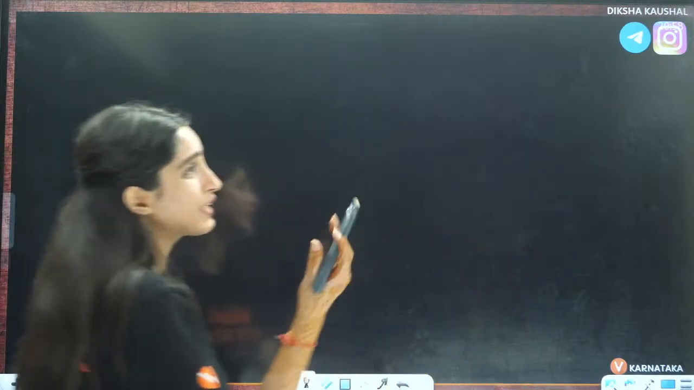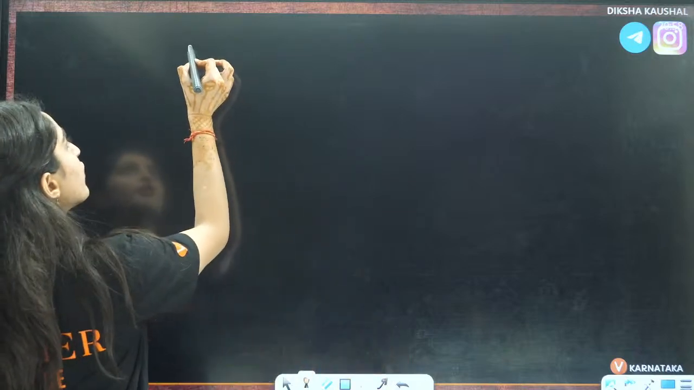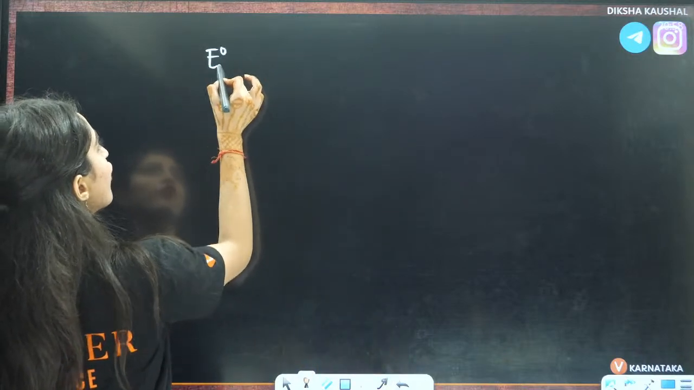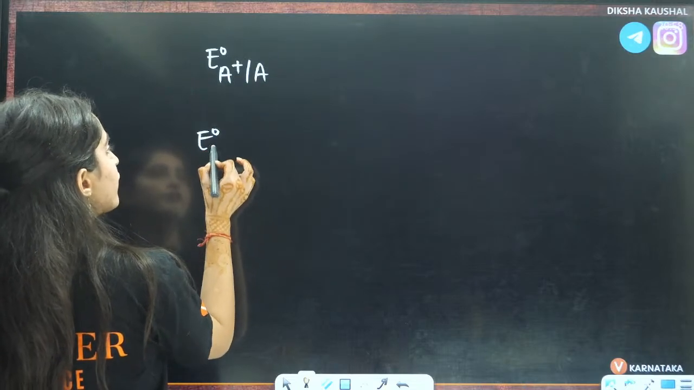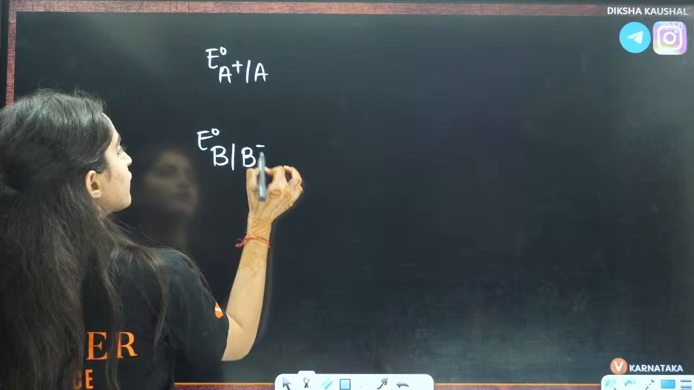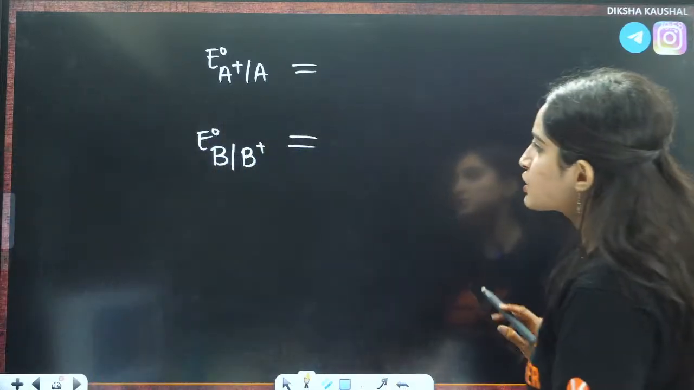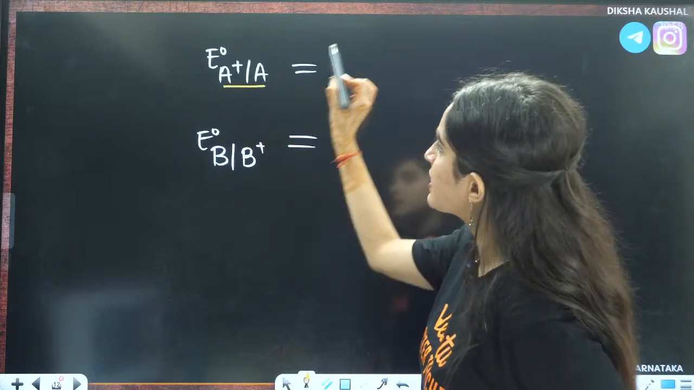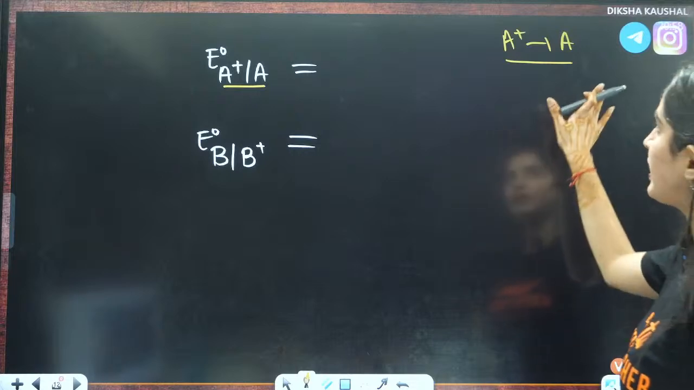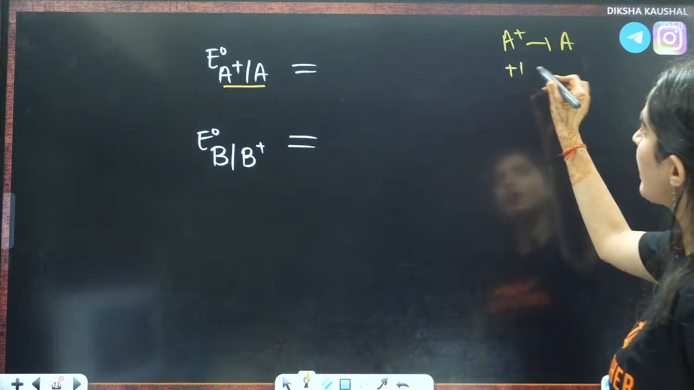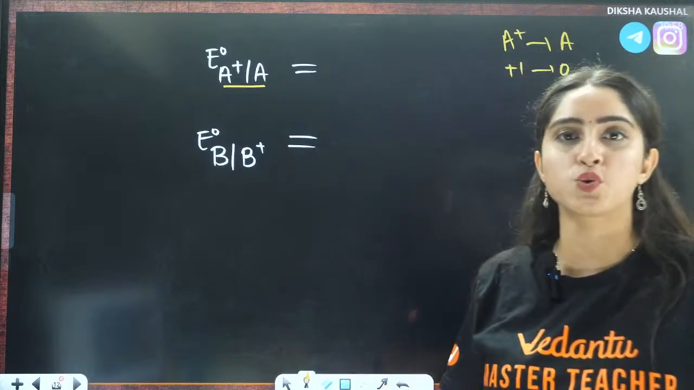Ma'am, how can we see that this is reduction potential and this is oxidation potential? If you have something like this, E naught of A positive to A, or E naught of B to B positive, tell me which is oxidation and which is reduction. As you can see here, there is conversion of A positive to A. That means the charge goes from +1 to 0.